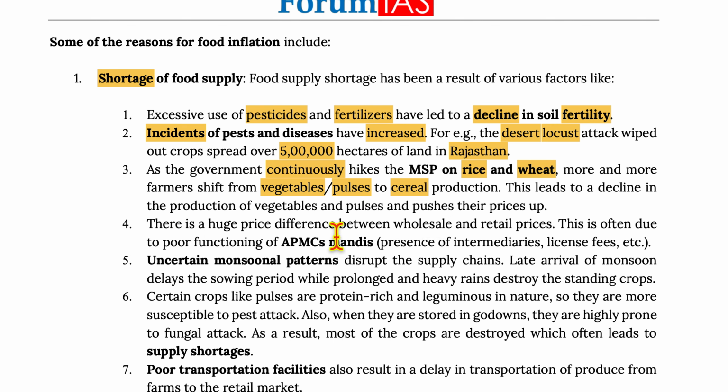There is a huge price difference between wholesale and retail prices. This is often due to poor functioning of APMC mandis, presence of intermediaries, license fee, etc. Uncertain monsoonal patterns disrupt the supply chain. Late arrival of monsoon delays the sowing period, while prolonged and heavy rain destroys the standing crops.